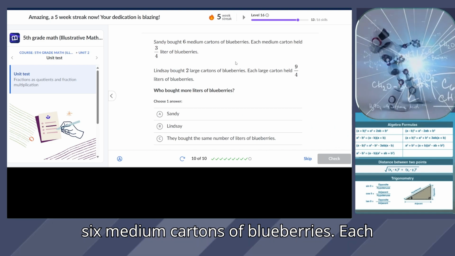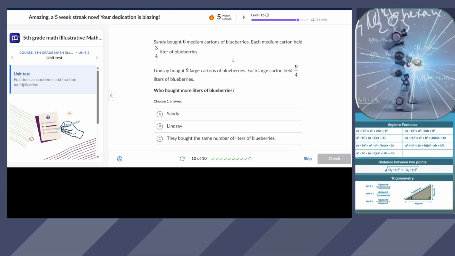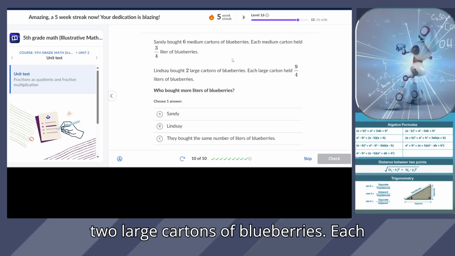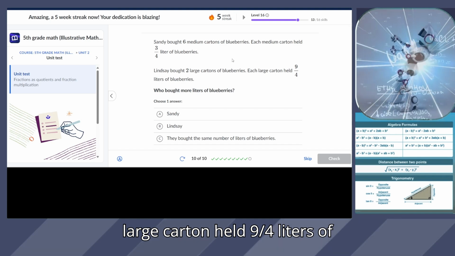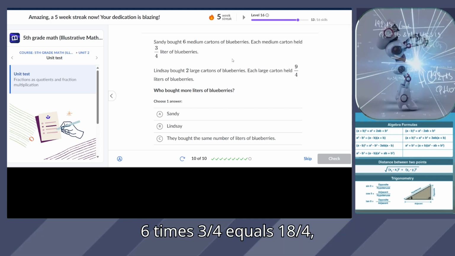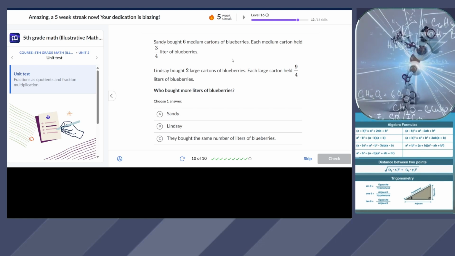Sandy bought 6 medium cartons of blueberries. Each medium carton held 3/4 liters of blueberries. Lindsay bought 2 large cartons of blueberries. Each large carton held 9/4 liters of blueberries. Who bought more blueberries? 6 times 3/4 equals 18/4, which equals 4 and 2/4.